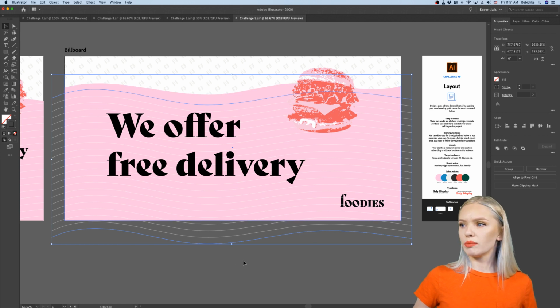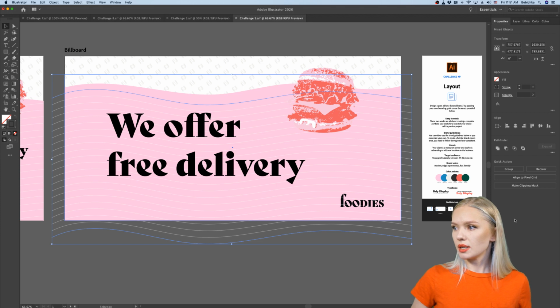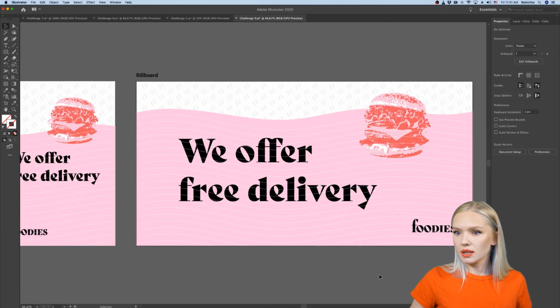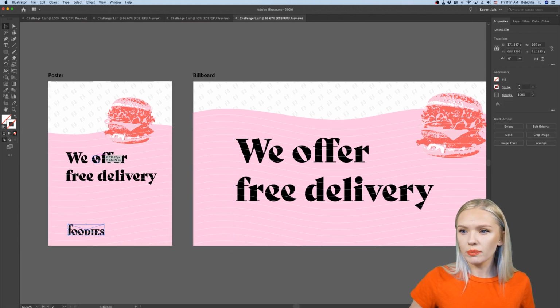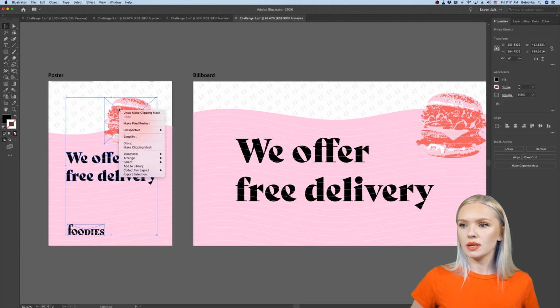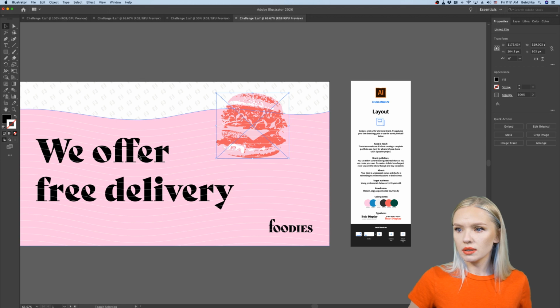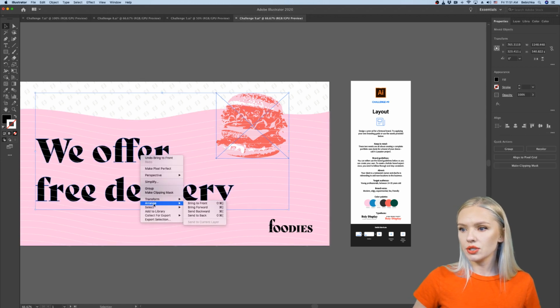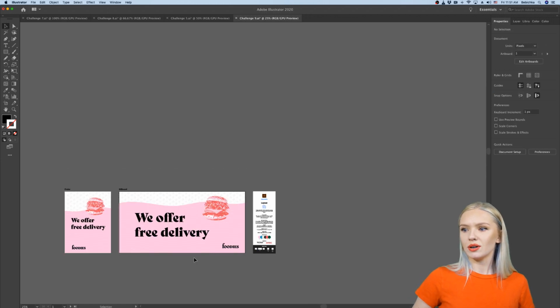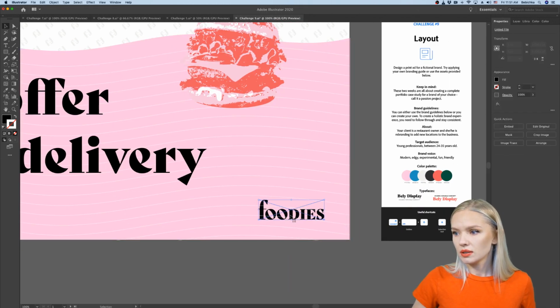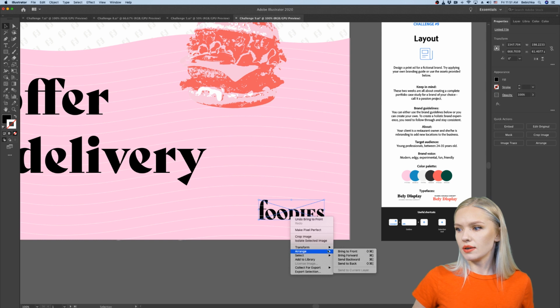I'm going to select both my rectangle and my pattern, and make a clipping mask again. All right, but let's bring our most important information to the front. That has to be always well legible and well visible. So let's do that. 1 and 2, arrange, bring to front. There we go. And of course our logo has to be in the front. So I'm going to again arrange, bring to front.